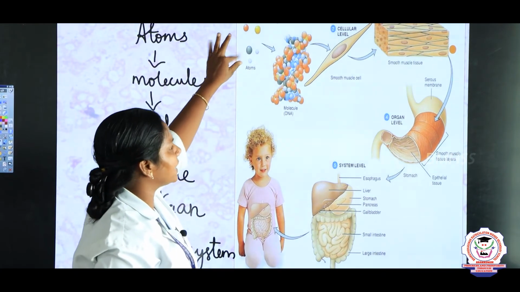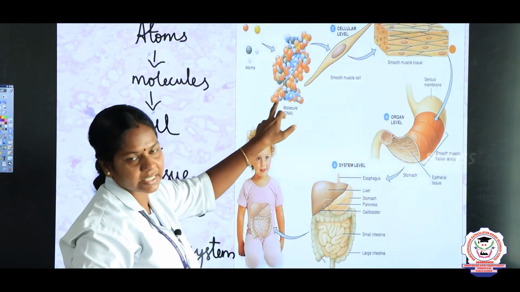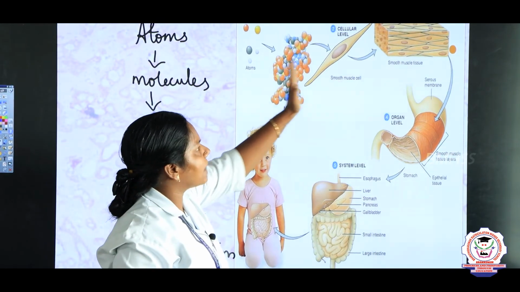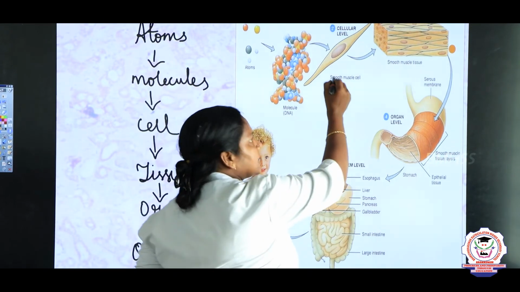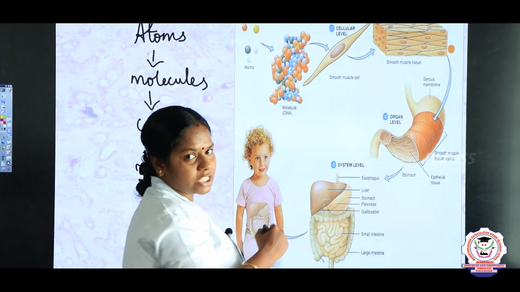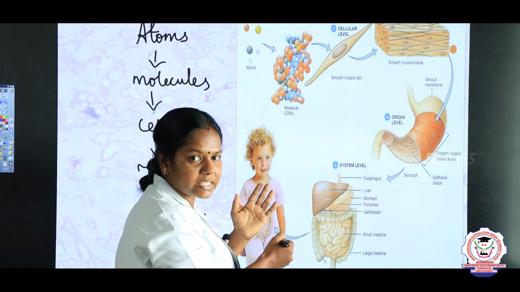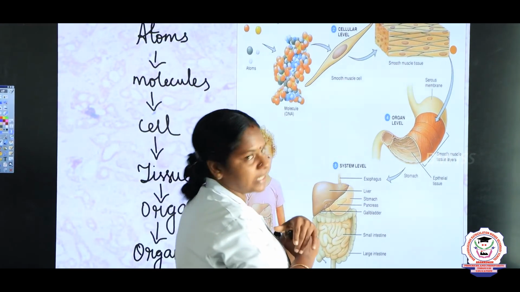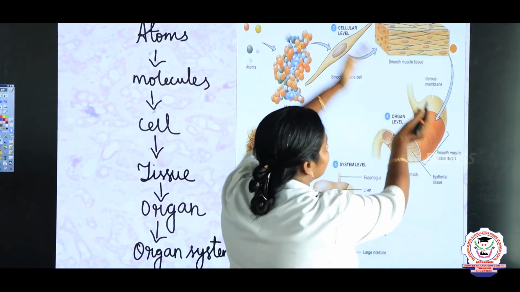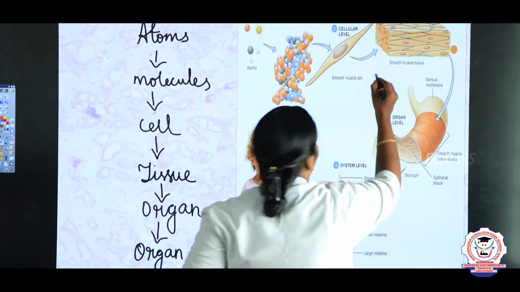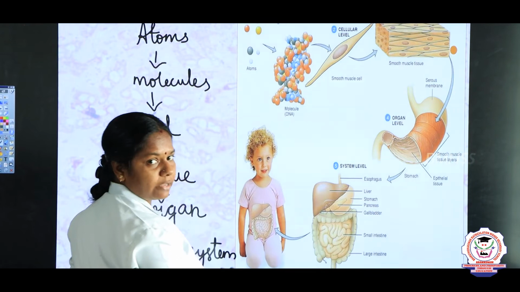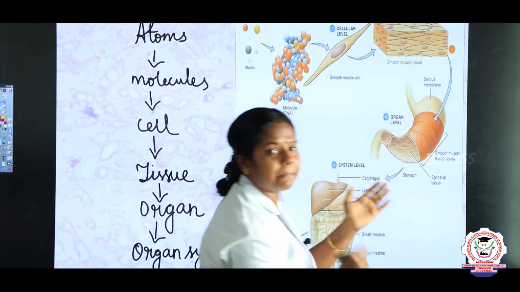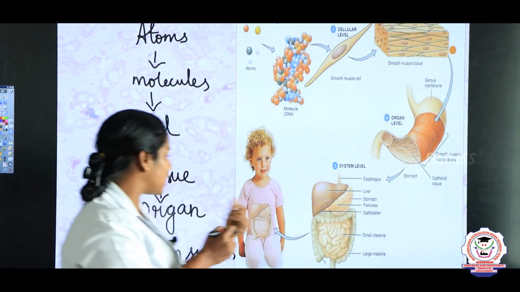A group of atoms form a molecule, that is, they constitute DNA. So, all the molecules combine together to form a cell. For example, if you take our digestive system, what cell is present inside, children? Smooth muscle cell is present. So, all the smooth muscles combine together to form a muscle tissue. What do they form? Muscle tissue. And all the muscle tissues combine together to form a stomach. So, what is a stomach?